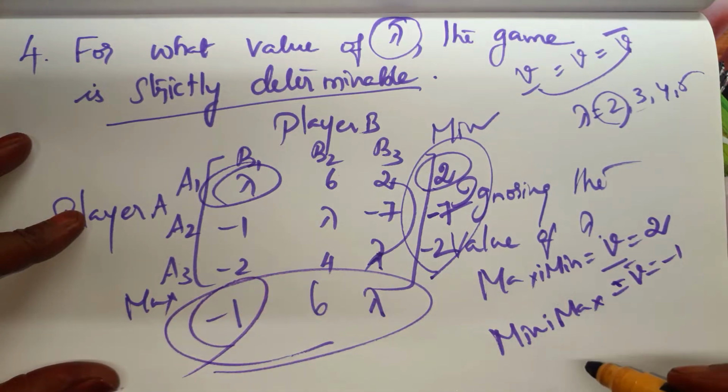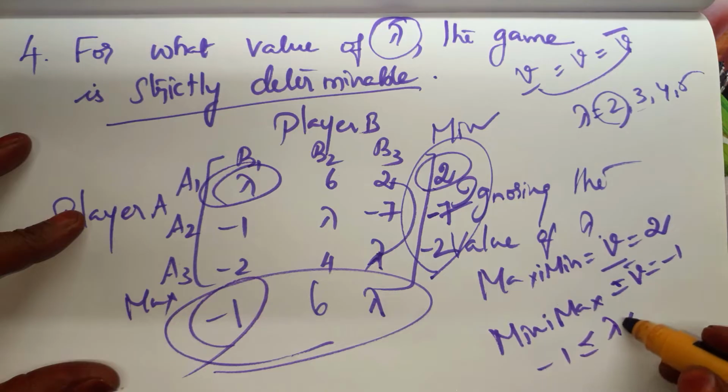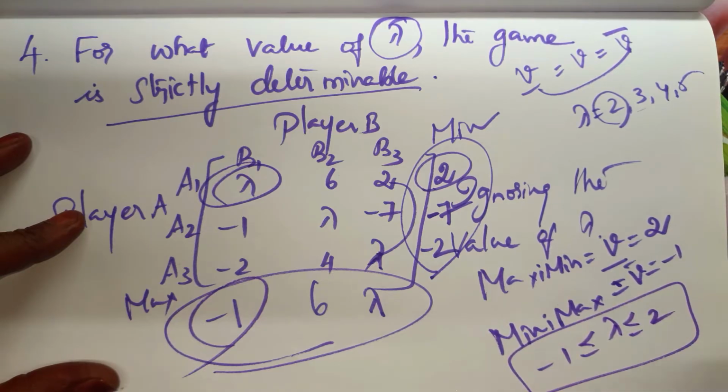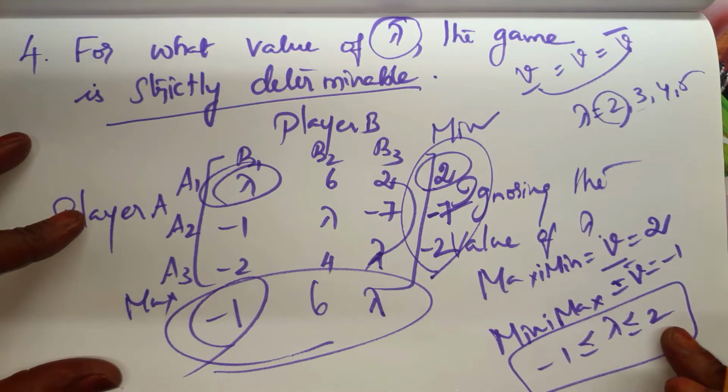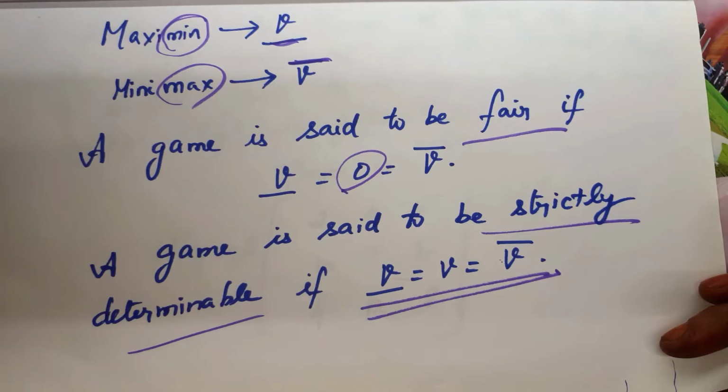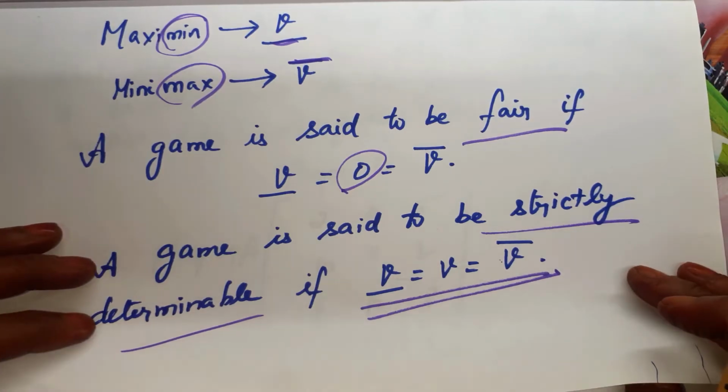So we just have to mention minus 1 less than or equal to lambda less than or equal to 1 as the answer, as the limit for lambda. So the lesser value is less than or equal to lambda, less than or equal to the greater value. This is the lambda limits. Is it clear?